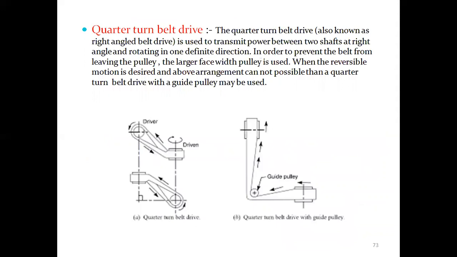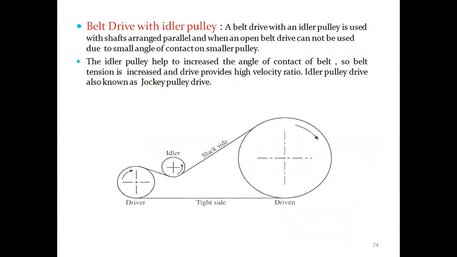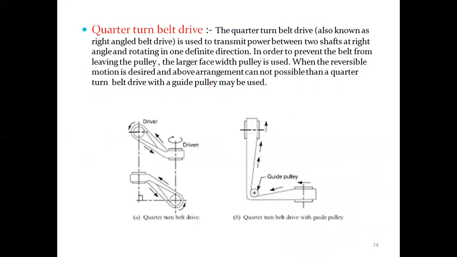The next drive is the quarter turn belt drive, which is also known as the right angle belt drive. It is used to transmit power between two shafts at right angles, rotating in one definite direction. In order to prevent the belt from leaving the pulley, a larger face width pulley is used. If reversible motion is desired, which the above arrangement cannot provide, then a quarter turn belt drive with a guide pulley may be used.